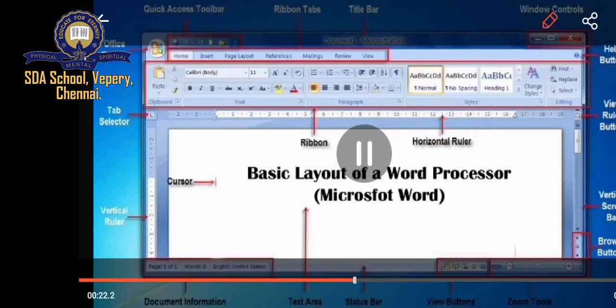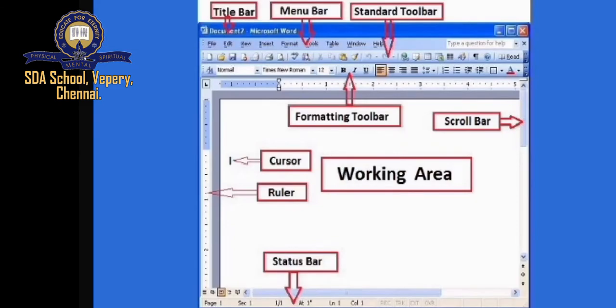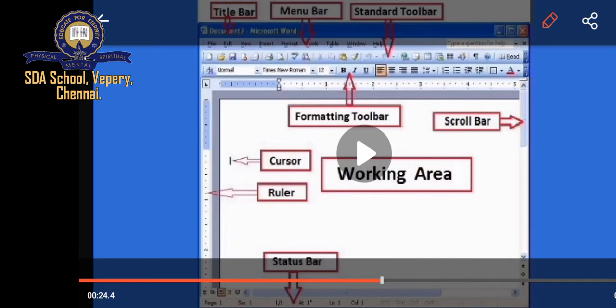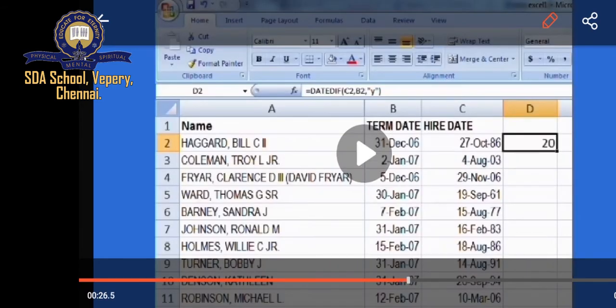And this is the clear picture of this. See the title bar, menu bar, standard toolbar. You can see file, edit, view, insert, format, tools, tables, and all. You can bold your letters, italic, underline. You can even increase the size of your data, whatever you are typing in Microsoft Word. This is the working area of your Microsoft Word.